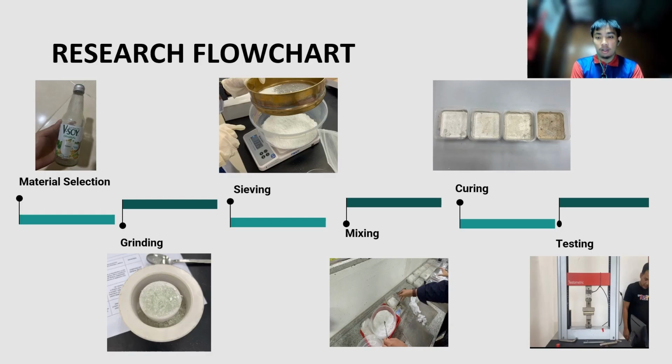My name is Daniel Hakimi bin Fauzai, my metric number is J2080435. For the research proposal, first in material selection, we use soda lime silicate glass as the waste material. In grinding, we break the glass into small fragments and use a machine to grind it into glass powder below 4.7 mm in size, using a sieve for the powder-form glass. After that, we mix it according to the ratios we estimated, then leave it for more than 7 days for curing and complete the hardening process. Finally, we test the samples with the universal testing machine.